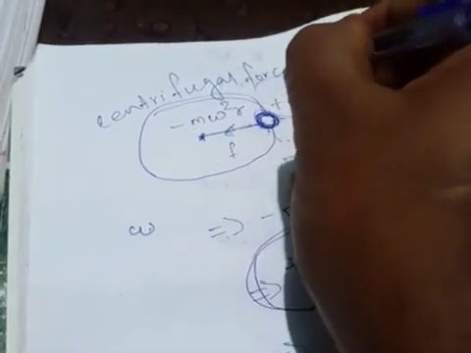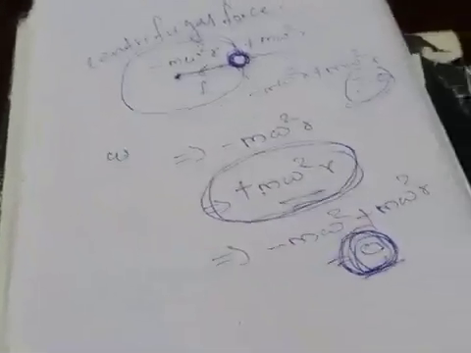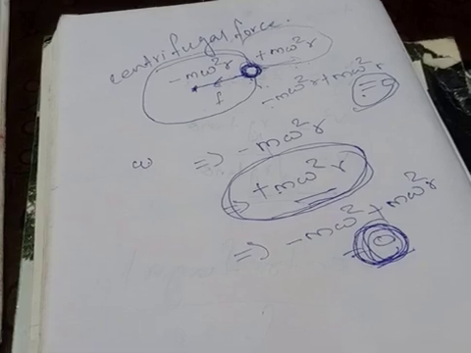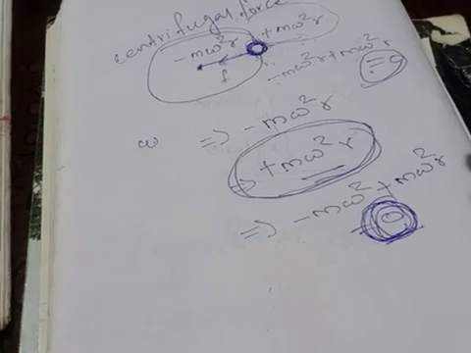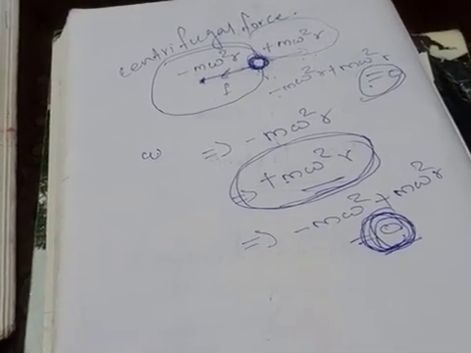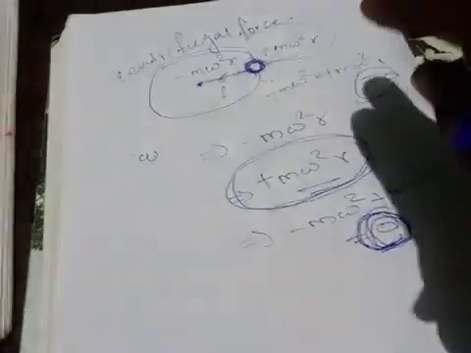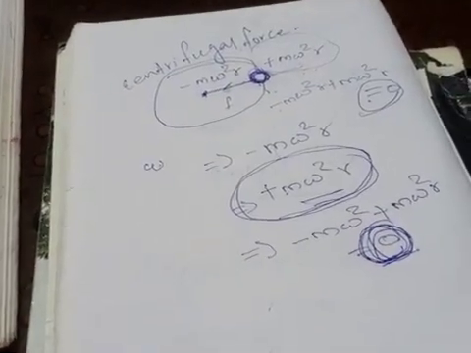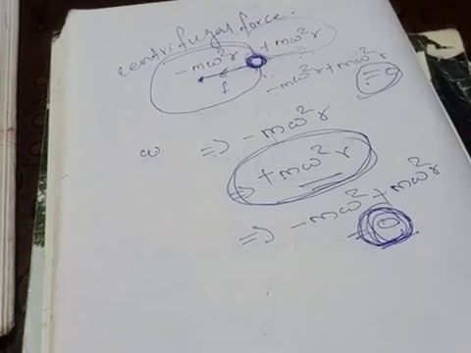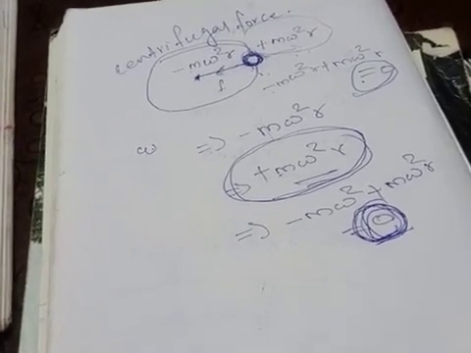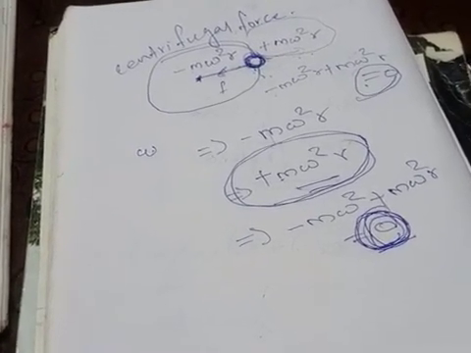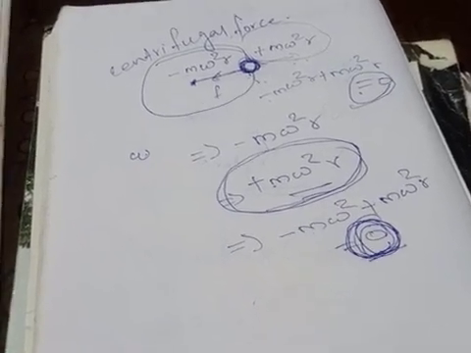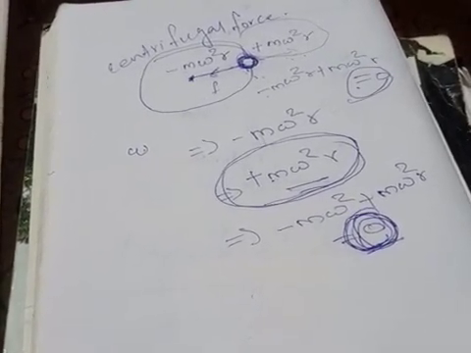Okay, and if you want another example, assume that you are traveling in a car or something. When you are traveling in the car, sometimes the car driver suddenly turns the car at a corner. Maybe he has seen a curved road suddenly, so he suddenly turns the car. At that time, those who are sitting inside are feeling an outward force. You know that your head and your body will move in the outward direction. This outward force only we are saying centrifugal force.